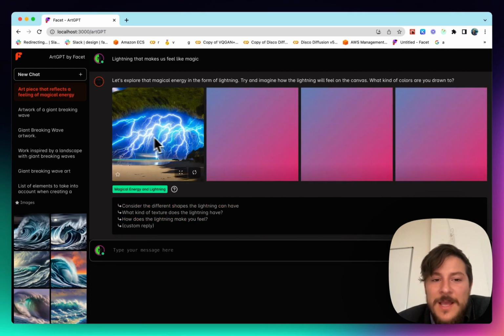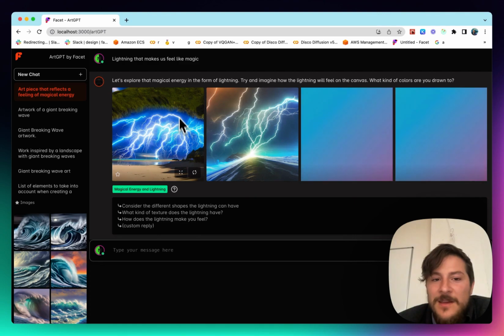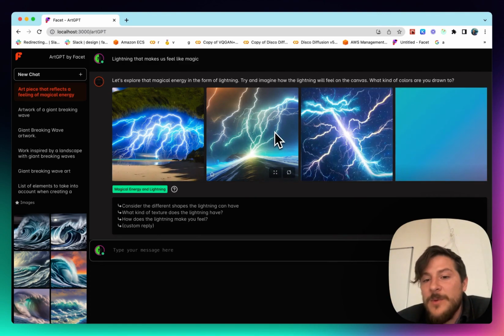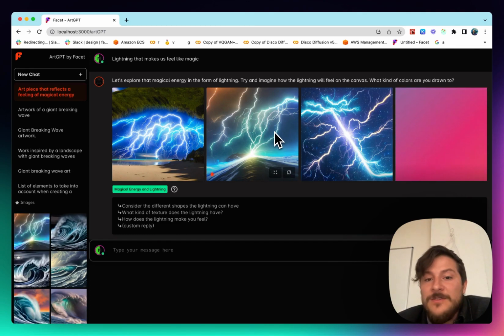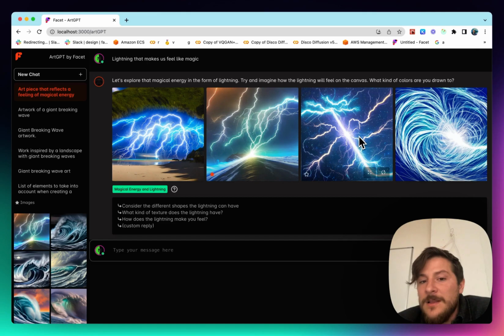This one's pretty cool. I like this globe effect. I'm not a big fan of maybe the trees above it. Ooh, this one's interesting because it's actually over water, so it has a reflection. Maybe we could use that idea of the reflection in our waves. Go ahead and star that one and click this one here.